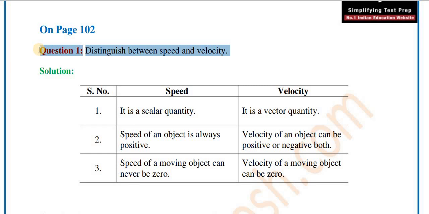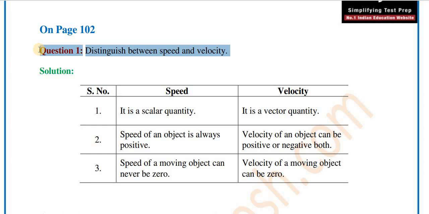The same thing applies to speed, because speed depends on the distance. So we can say that speed is a scalar quantity. A scalar quantity means a physical quantity which does not require a direction for its explanation. It only requires a magnitude. So we consider speed as a scalar quantity, whereas velocity is a vector quantity.